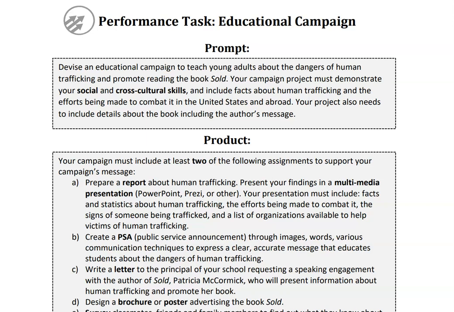Hi students, this is just a quick overview of the English 12A Credit 4 performance task.